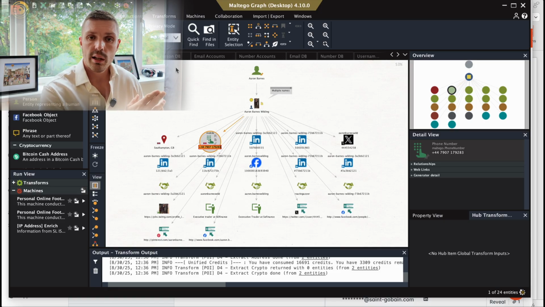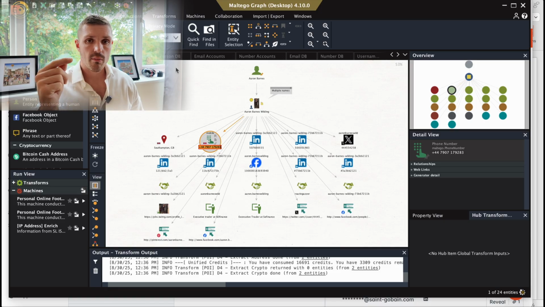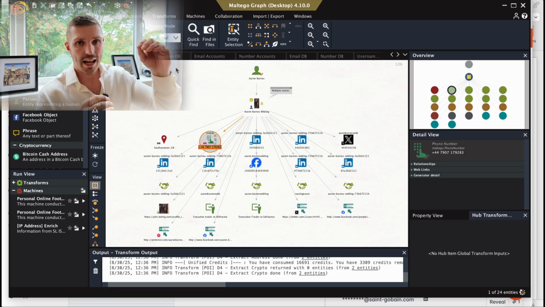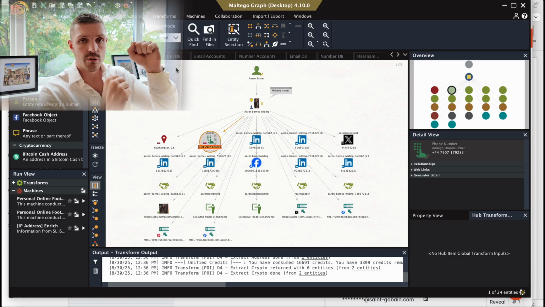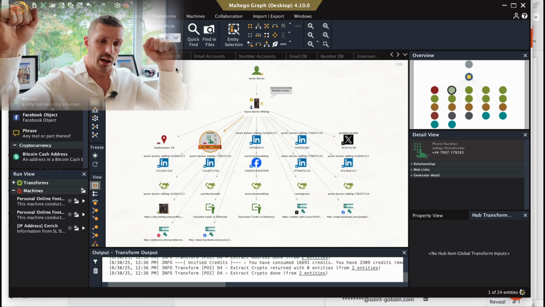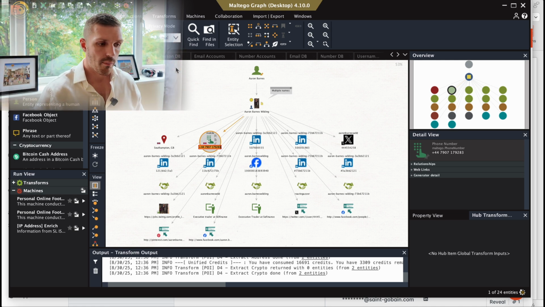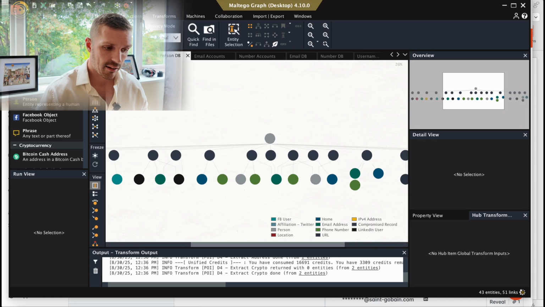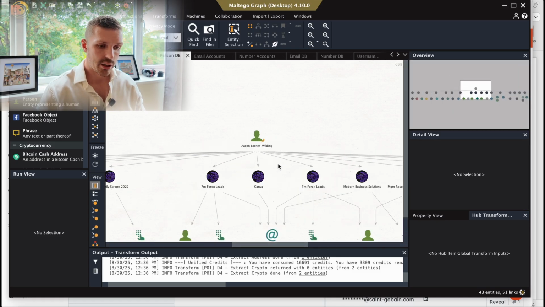So we worked out roughly how old they were. We want to give them the year of birth, and we want to search name and year of birth. So there's two fixed variables that we can use to collate information online and bring it together so we can map their online footprint.